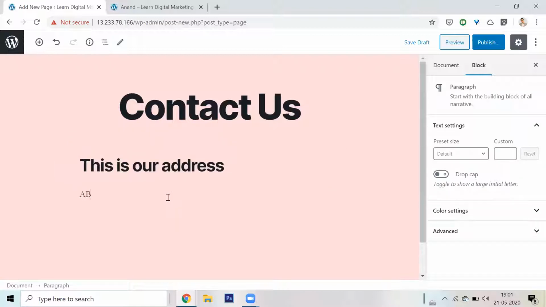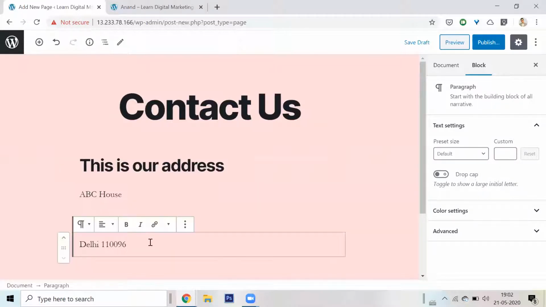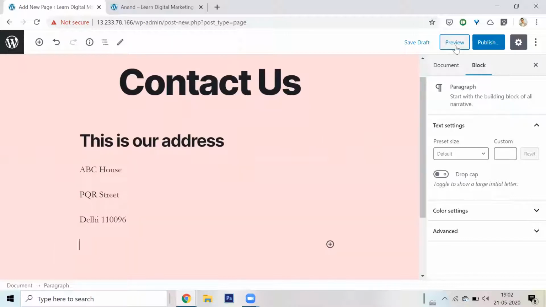This I want to keep simple. ABC house. All right, PQR Street. Okay, Delhi, 110096 or whatever. All right, so this is my address that I've put. Okay, beautiful. Let me see what this page looks like.